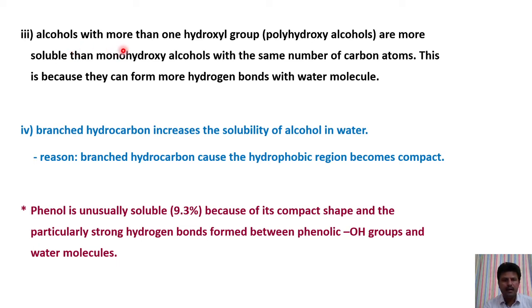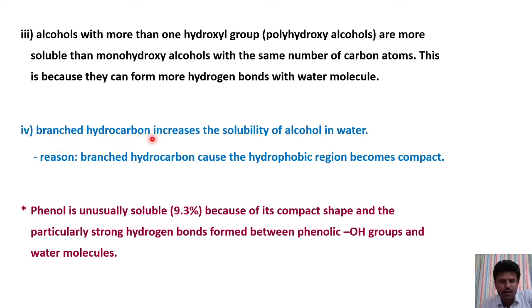If an alcohol contains more than one hydroxyl group, polyhydroxy alcohols are more soluble than monohydroxy alcohols, because with the same number of carbon atoms they form more hydrogen bonds with water molecules. Therefore, polyhydroxy alcohols are more soluble than monohydroxy alcohols.